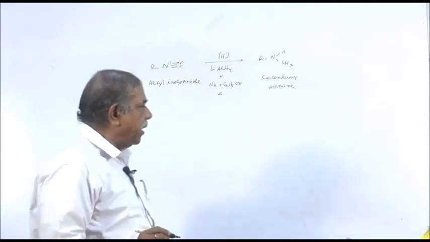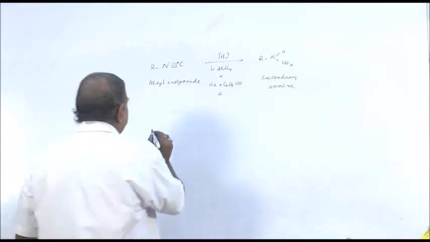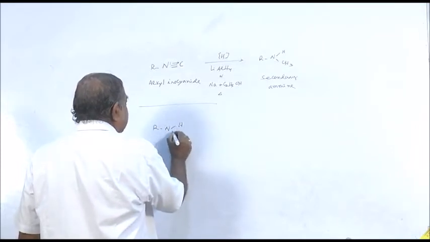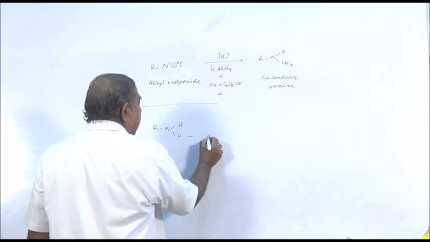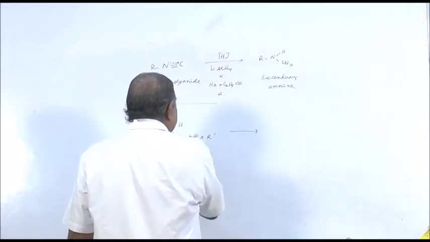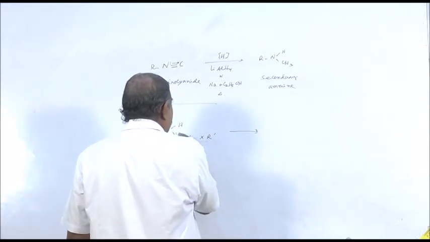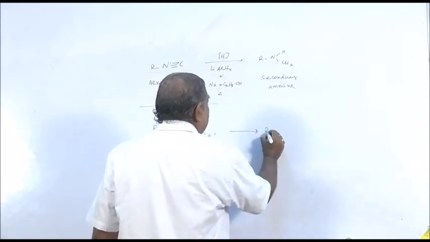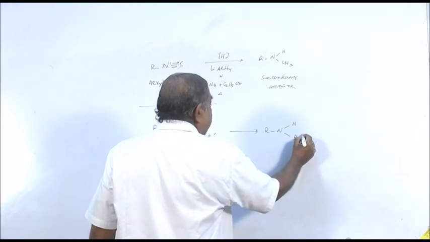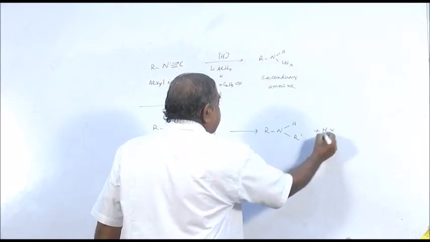Once we get primary amine, we can treat. Say for example, primary amine is RNH2. You can treat another alkyl halide. Here R and R dash may be same or different. Then you can get secondary amine and HX.